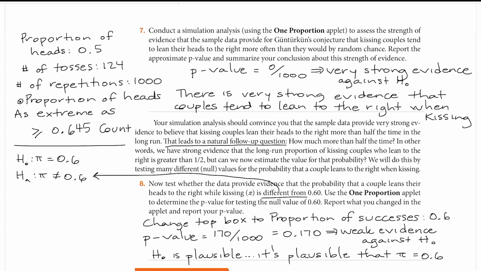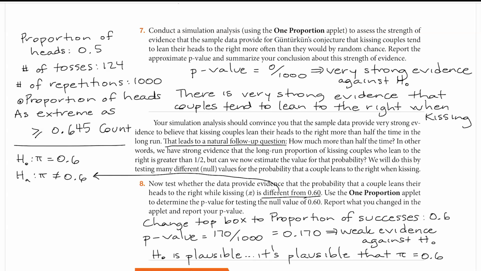So, as it says here, having that very strong evidence leads us to a follow-up question: how much more than half the time? So we have very strong evidence that the parameter value is greater than a half, but how much greater than a half is it? So in number 8, we're going to test whether the data provide evidence that the probability that a couple leans their heads to the right while kissing is different from 0.6.